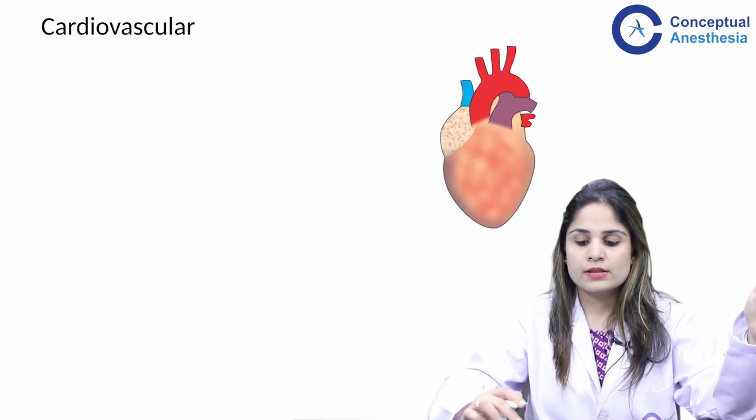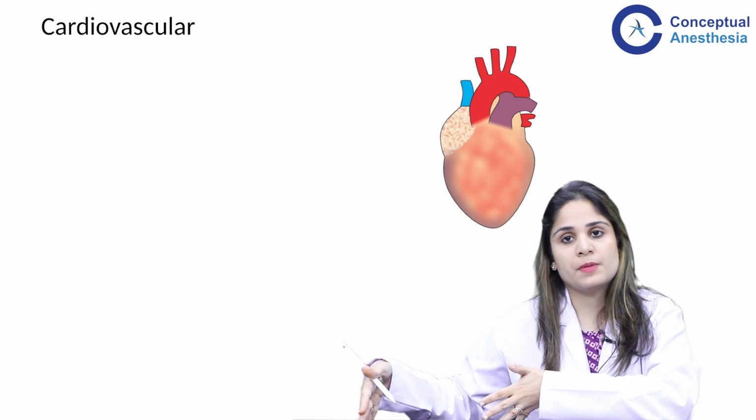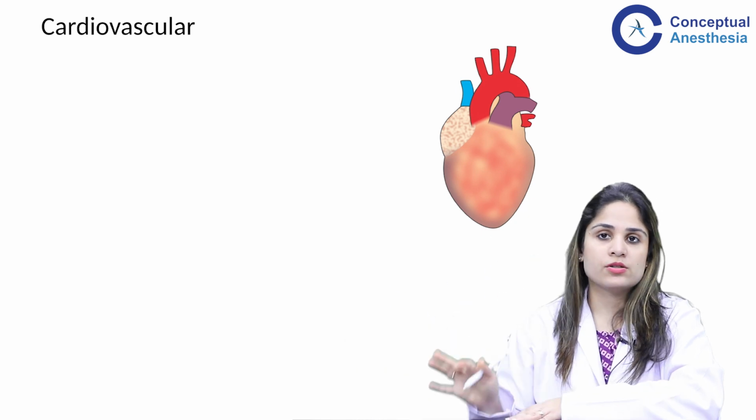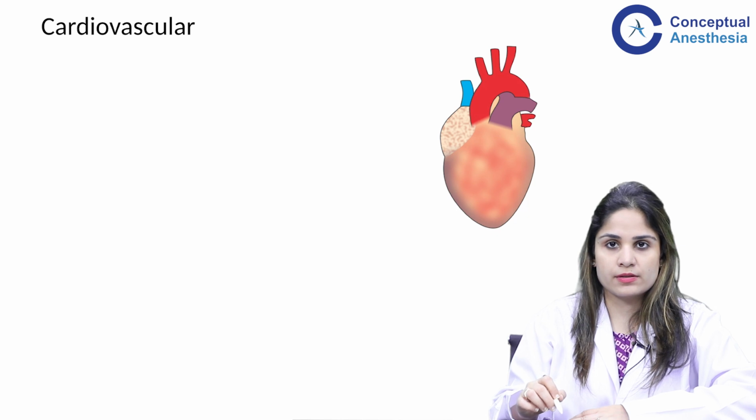Why am I focusing on this segment? Because all of these systemic complications will be seen in a pregnant patient also when she develops GDM. So all of these need to be taken into account. What happens to the cardiovascular system?